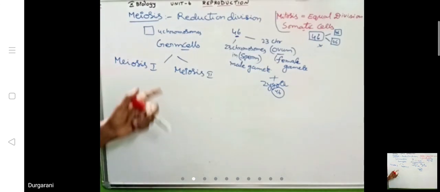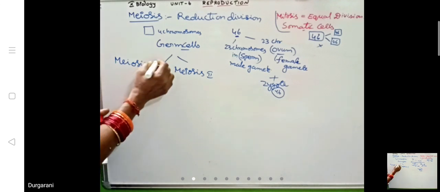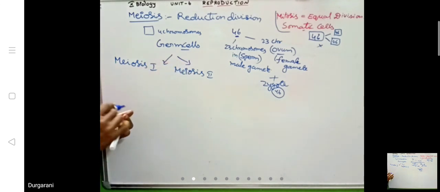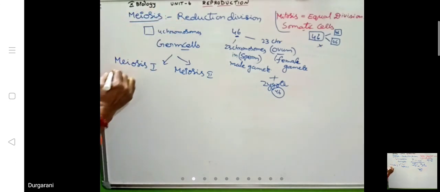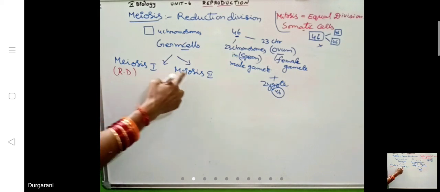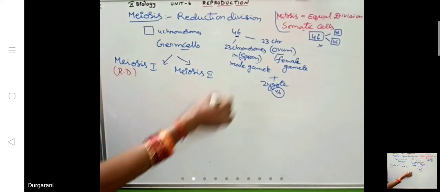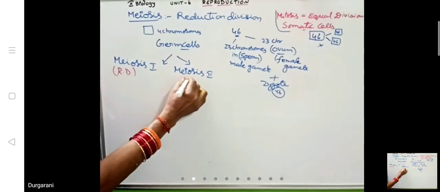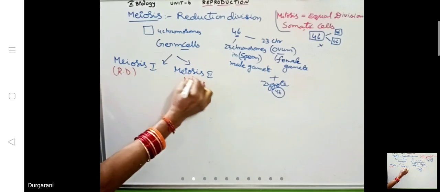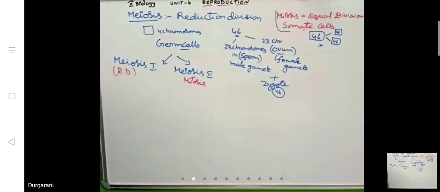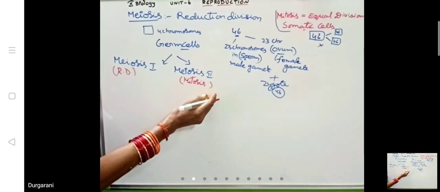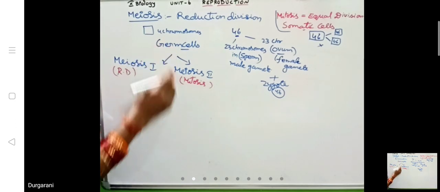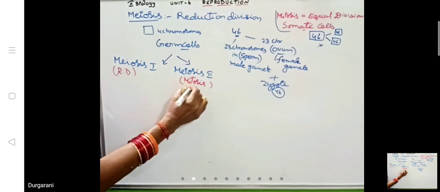Mitosis will occur. Now comes meiosis 1 and meiosis 2. The true definition for meiosis 1 is that it is only reduction division, RD we can say. Meiosis 2 is nothing but all the steps like mitosis only. What steps are there in mitosis? Prophase, metaphase, anaphase, telophase. Before that there is an interphase.